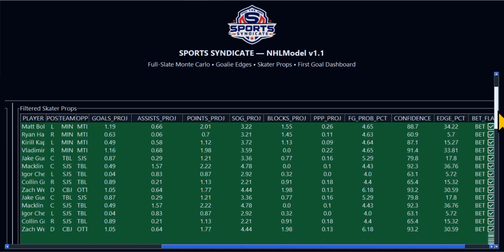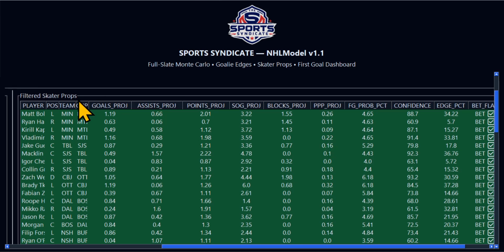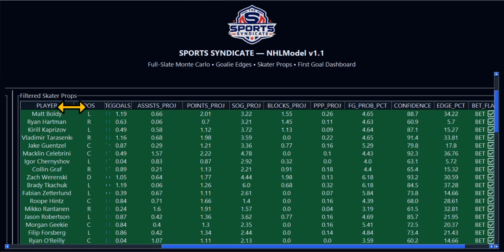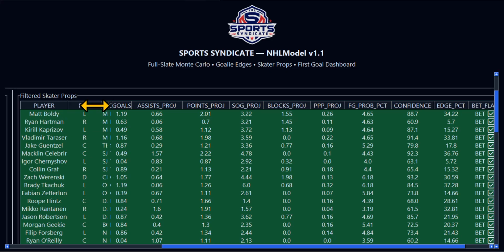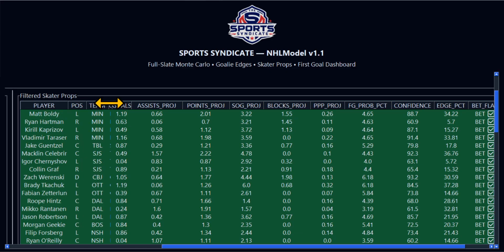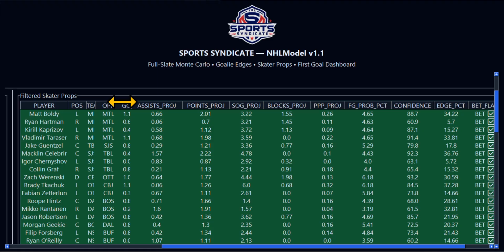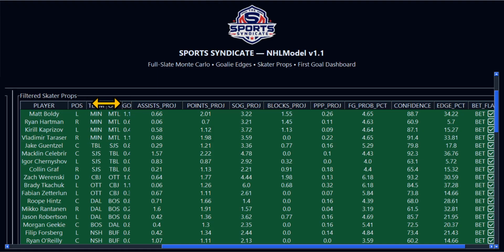All right. And here is the main skater best plays of the day. Here's your top guys for the night. To get goals, to get assists, to get points, to get blocks. These are your guys. All right. And then, of course, we have the confident tier.